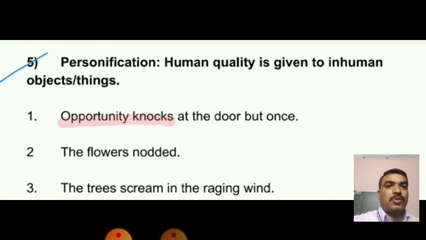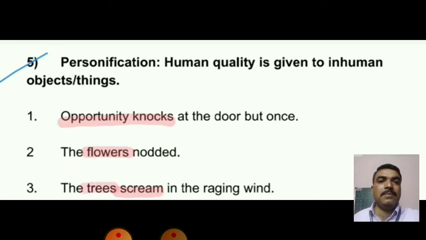Here the opportunity is as if playing a role of a human which is knocking at the door of that person. That is called personification. Right? The flowers nodded. The flowers are there which are given a human quality like nodding. Nodding is a quality of a human. So that is a kind of human quality attributed to inanimate things, that is flowers.